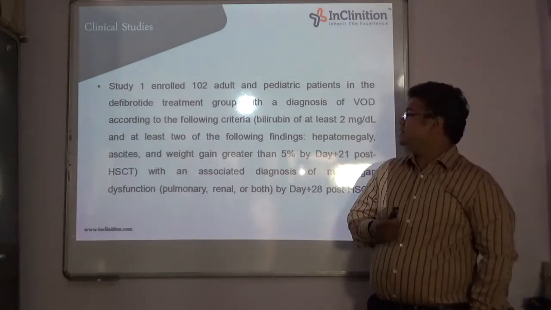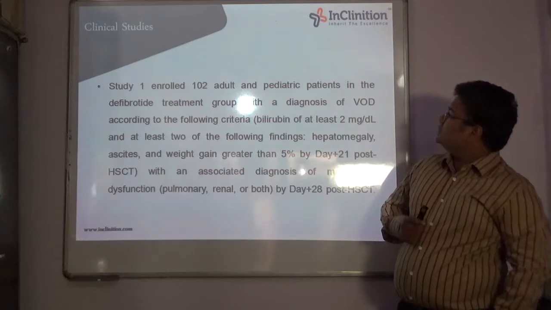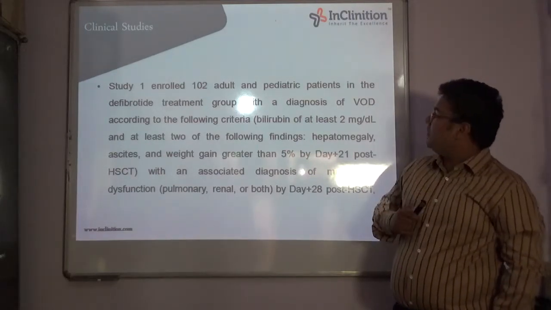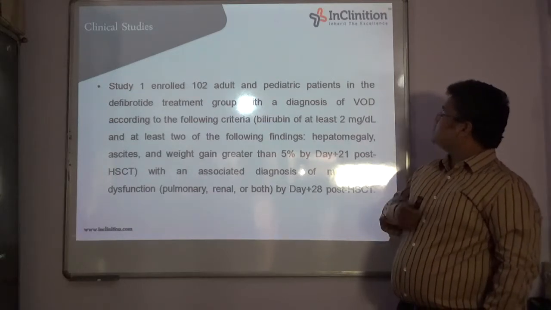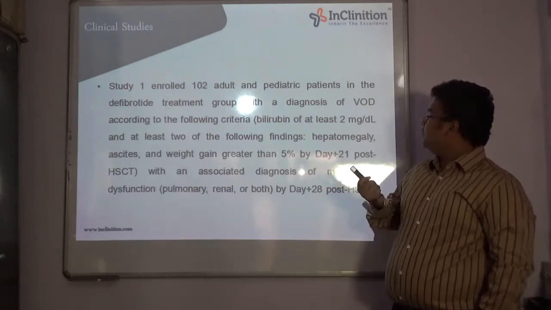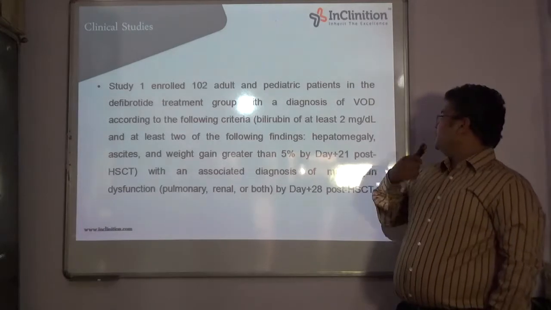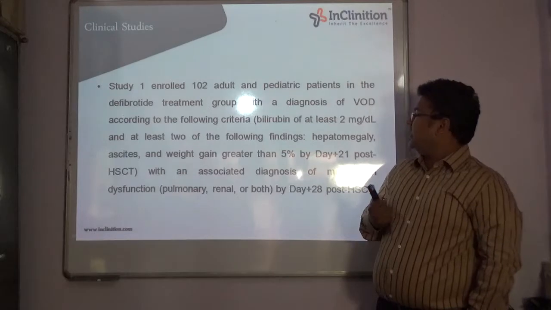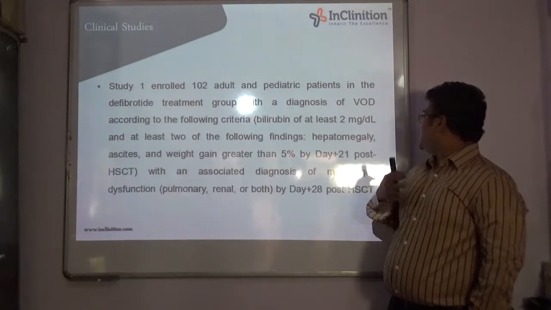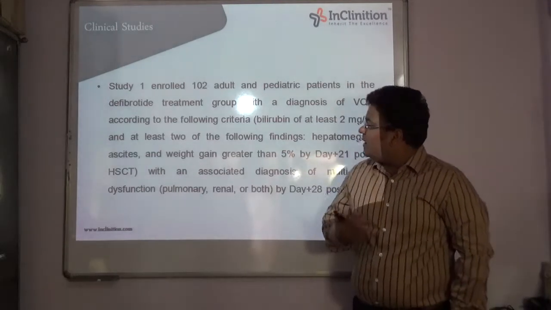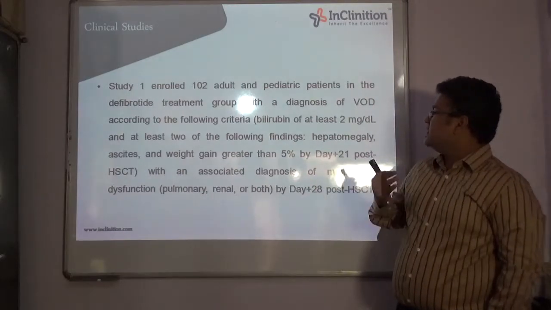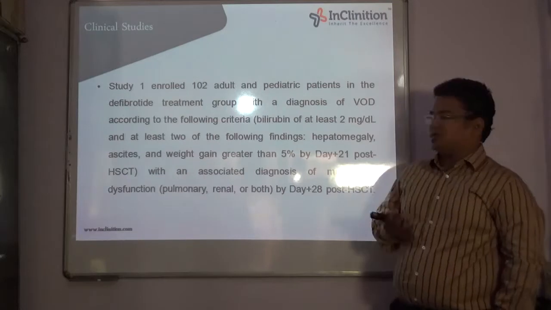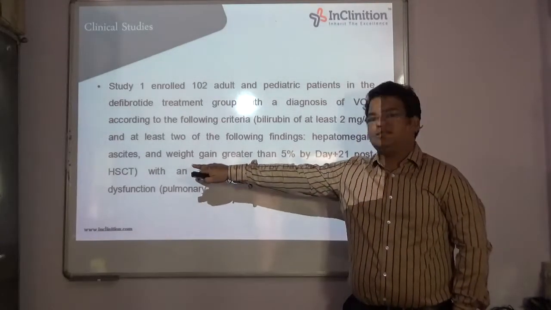Now the clinical studies. The first study enrolled 102 adult and pediatric patients in the defibrotide treatment group with a diagnosis of VOD according to the following criteria: bilirubin of at least 2 mg per dL and at least 2 of the following findings, that is hepatomegaly, ascites, and weight gain greater than 5%, by day 21 plus post HSCT.